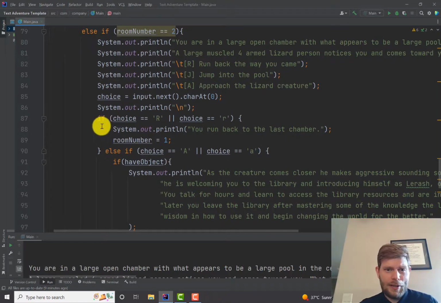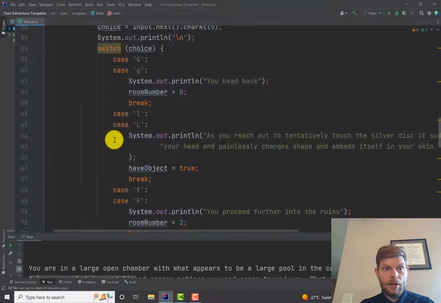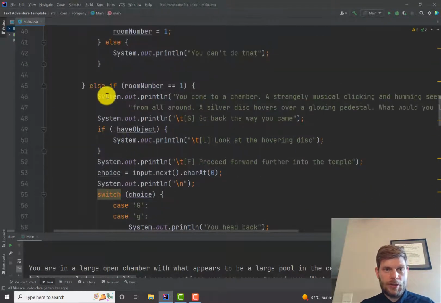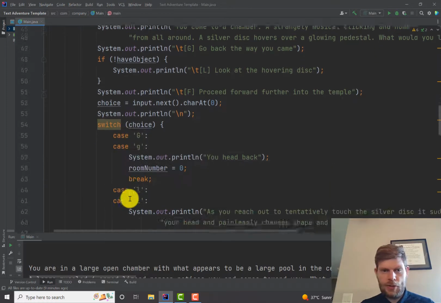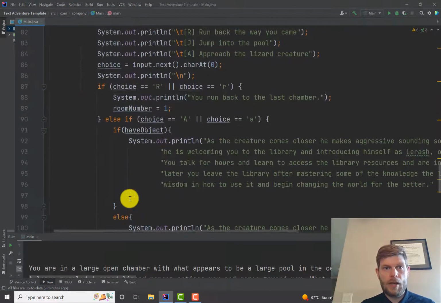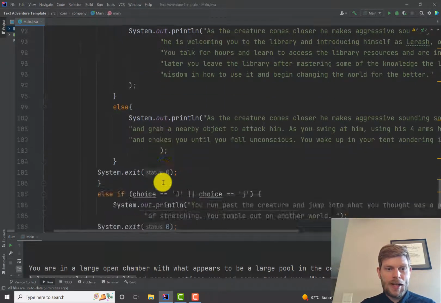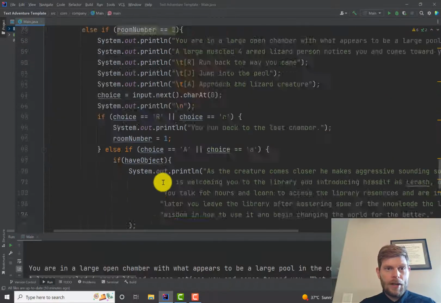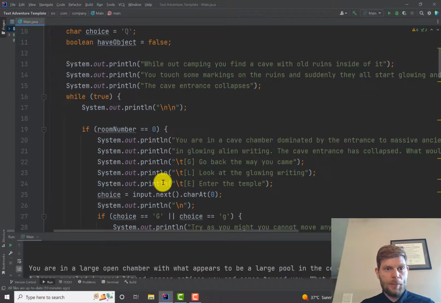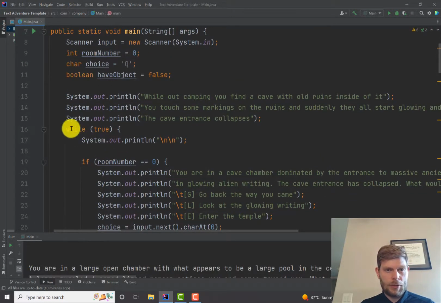We're just using if statements and switch statements and other delightful conditionals. By the way, if you hadn't noticed, we are definitely having ifs inside of ifs. These are nested if statements if you haven't run into them yet. Anyway, so we also have room number equals 2. Exactly the same idea. What I want you to notice about this is it's pretty modular.